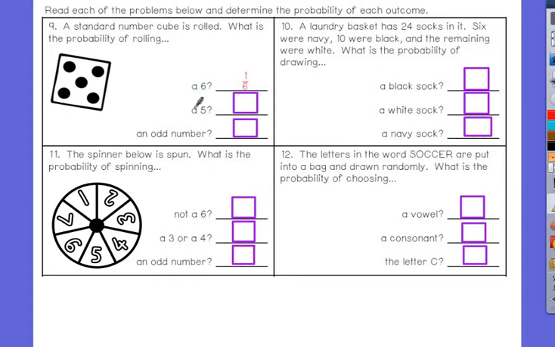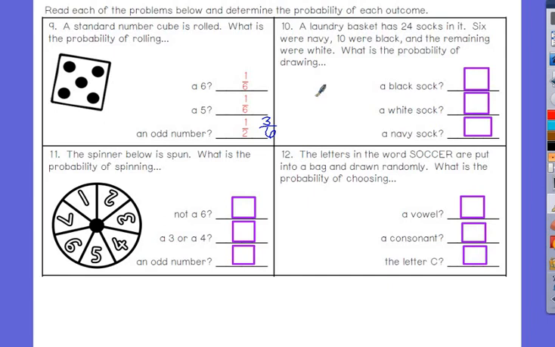Next, I need to find the probability of landing on a 5. How many sides have a 5 on it? 1 out of how many total sides? 6. So again, the same probability. Next, probability of landing on an odd number. How many sides are odd? 3 out of how many total sides? 6. So, can that be simplified? Yes. My probability would then be 1/2. Probabilities are always simplified.